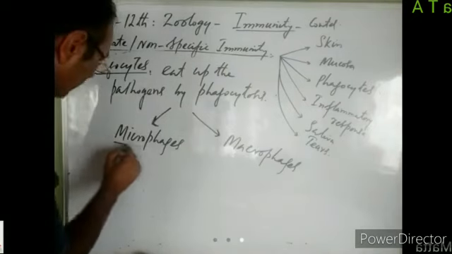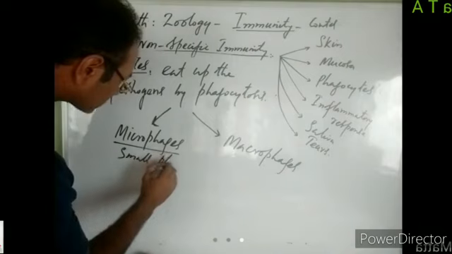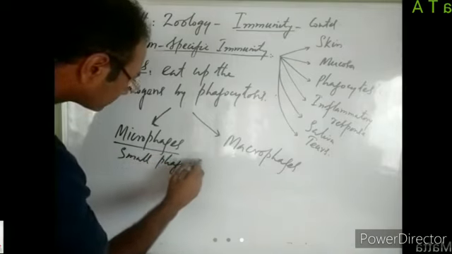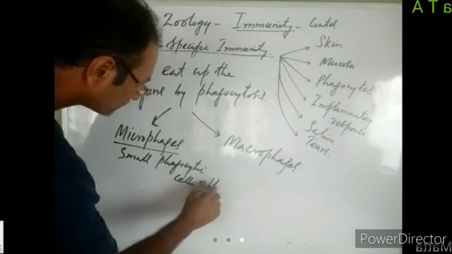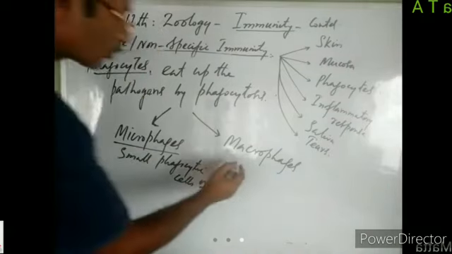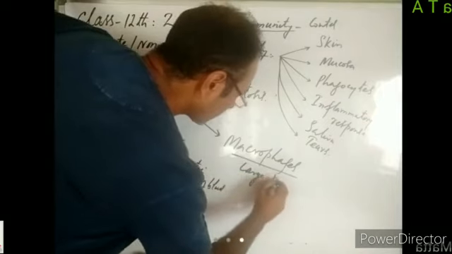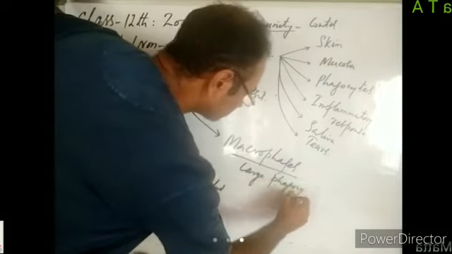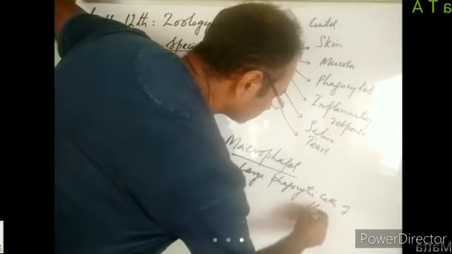Microphages are small phagocytic cells of blood, while macrophages are large phagocytic cells of blood.